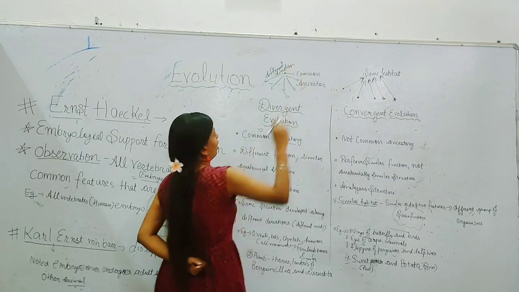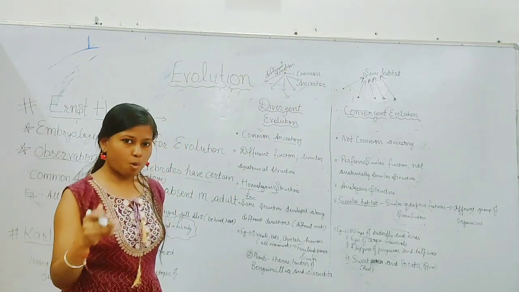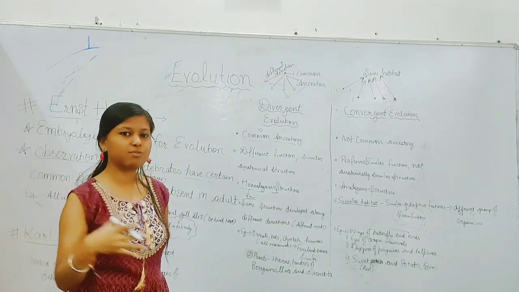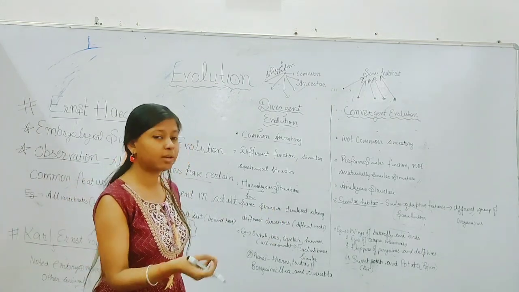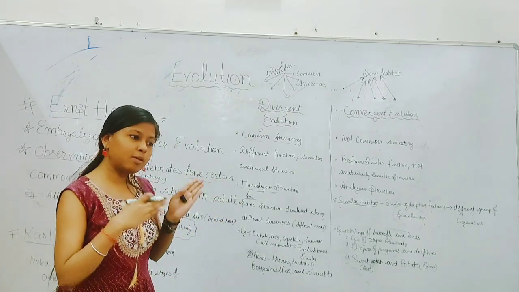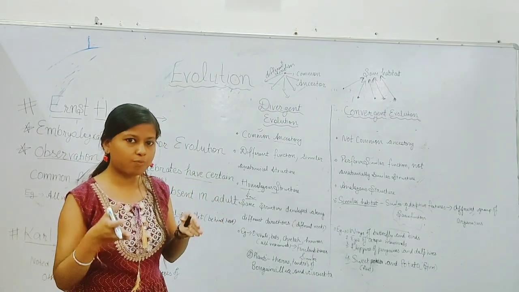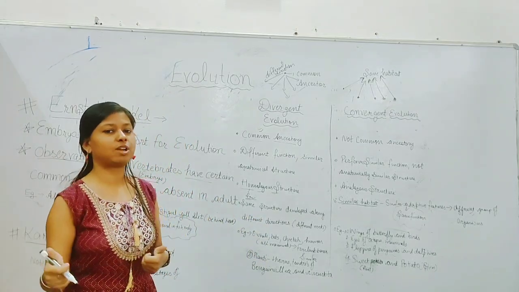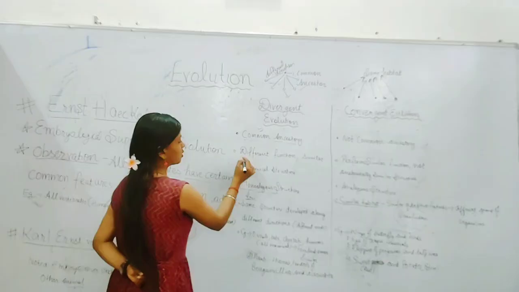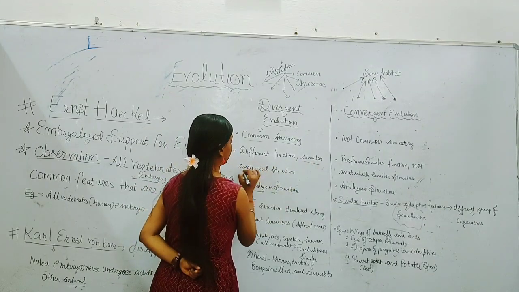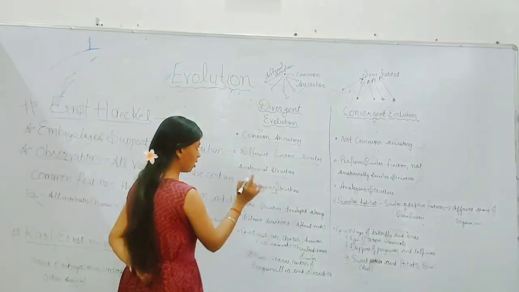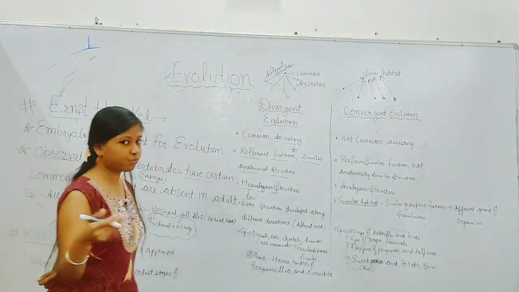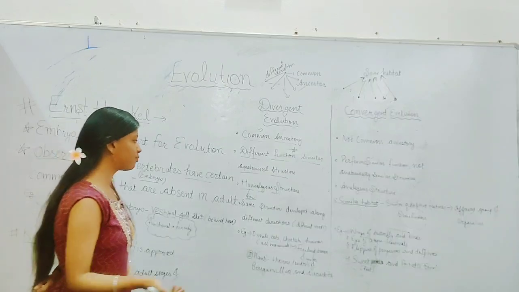Basically, organisms from a common ancestor move to different continents or directions where they live in different habitats. So the same anatomical structures start performing different functions. So that is divergent evolution. They have similar anatomical structures, but they perform different functions due to different needs and different habitats.